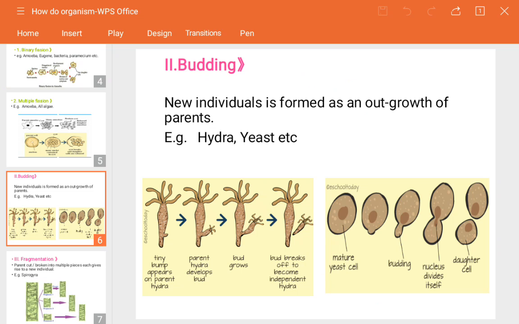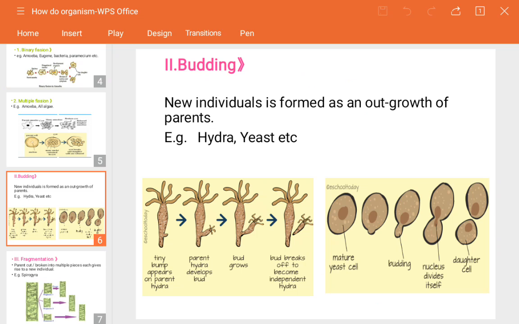Outgrowth means some portion which comes out on the body of the parent. You can see a tiny bump appearing on the parent hydra in the first image. That will keep growing as the parent hydra develops a bud slowly. Again that bud also grows on the parent. Later the bud breaks off to become an independent hydra. So we are seeing the example of hydra. First of all we will see what happens in hydra. The bump appears on the parent's body.